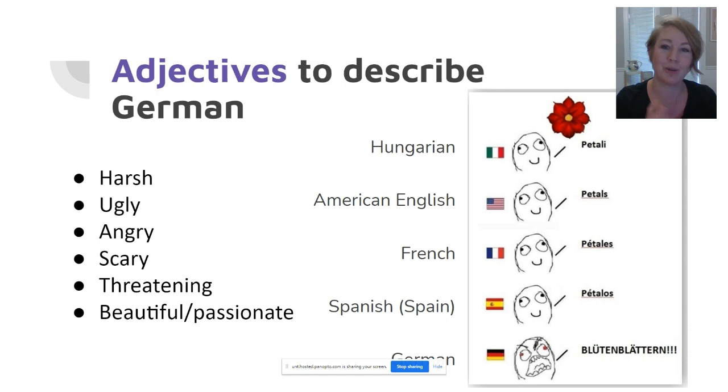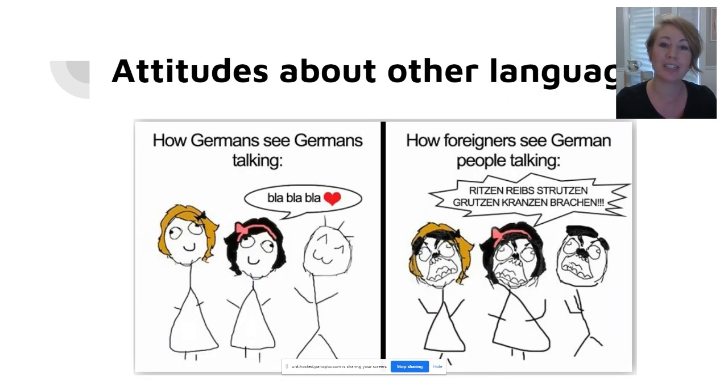So more so than any other language we've covered, and even compared to Italian, this one gets described in a pretty negative light. And the people who are describing languages like German as ugly are not actually people who can speak German. It is people like you and me who are only observing other people using the language. What we find is that typically the attitudes we have about language are usually with regards to languages that other people are speaking and not the language we actually speak.